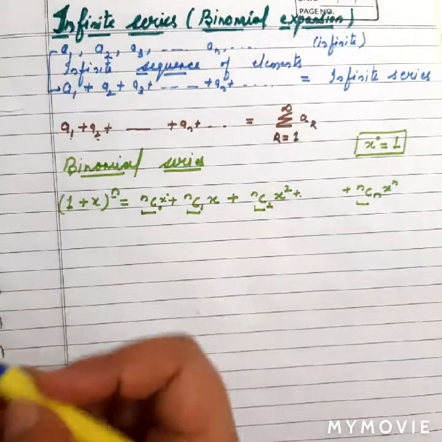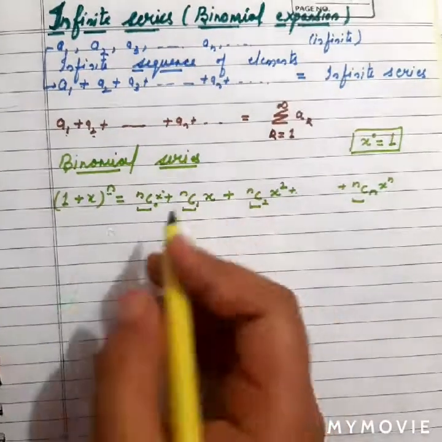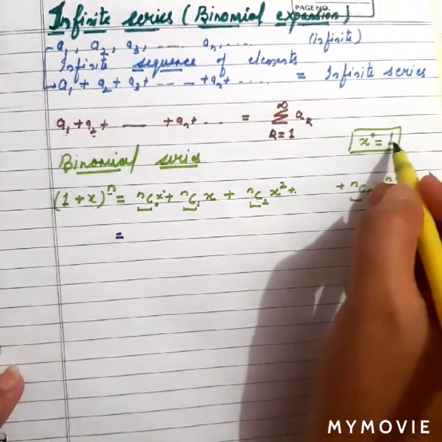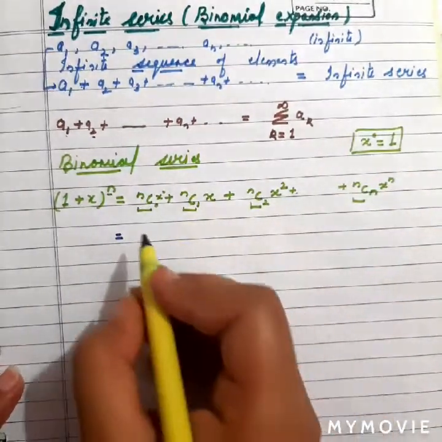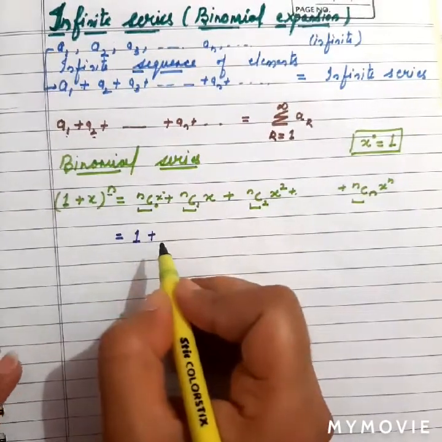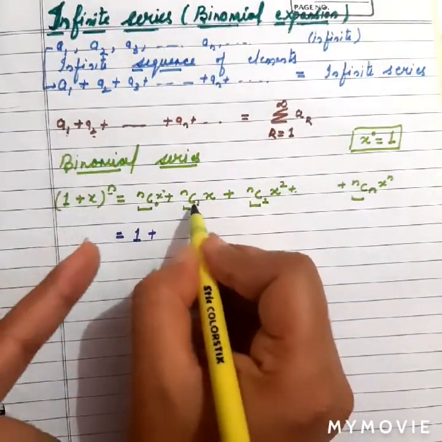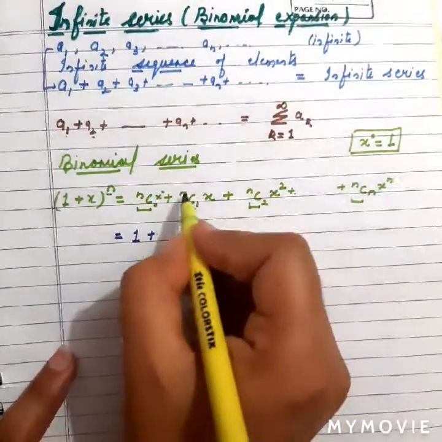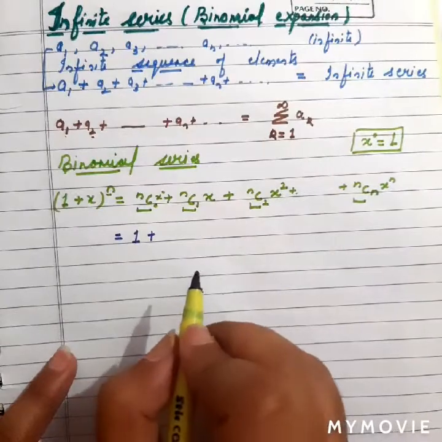Now what is the value of nC0? nC0 is equal to 1, right? x raised to power 0 is equal to 1, and nC0 is equal to 1, so 1 into 1 will be 1. Now nC1, we know that nC1 is always, what is the value over here, we will write only that term. This is the value.